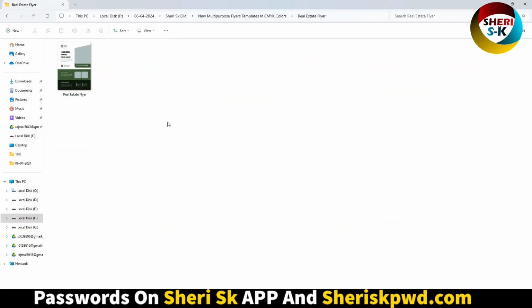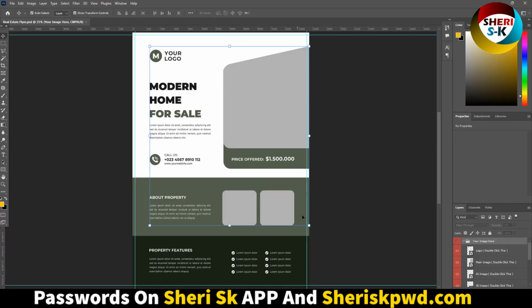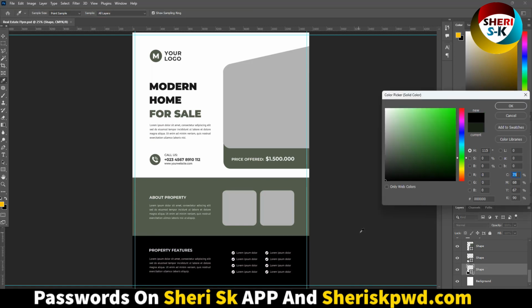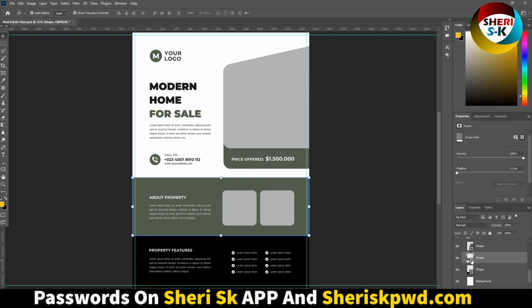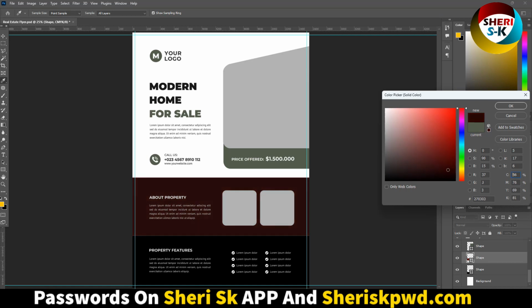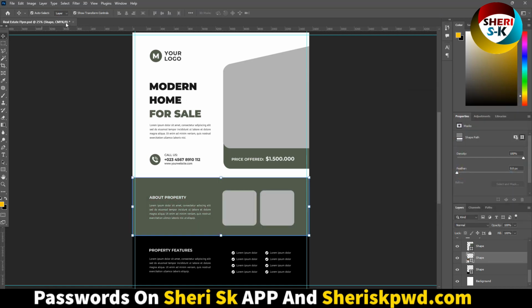real estate. This one in Photoshop, and you see here modern home for sale of price offered, and you can change everything here. Shape, color, black, and next shape turn in red color, or depend your choice, you can make more better. CMYK color.